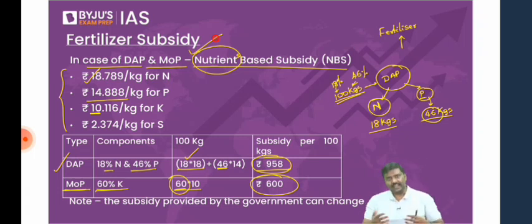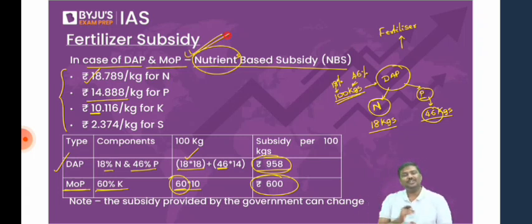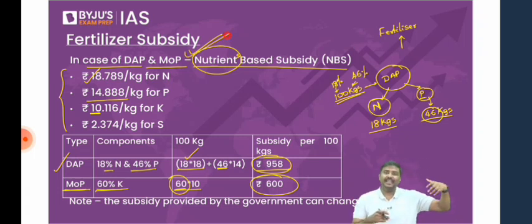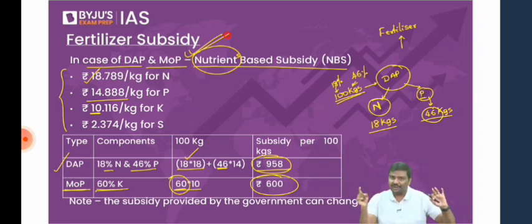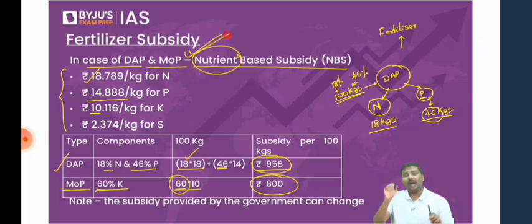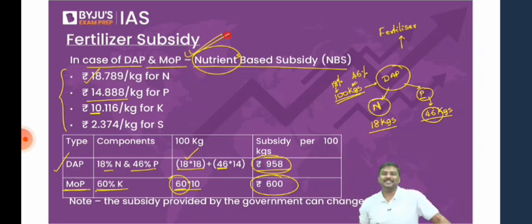Why? Historically, nutrient-based subsidy was introduced in 2010. So historically, we have been providing subsidies based on the urea methodology itself. So farmers in India are used to the methodology of urea subsidy, because they get a lot of subsidy in case of urea compared to nutrient-based subsidy as well as diammonium phosphate subsidy. Now imagine you change the subsidy regime to nutrient-based subsidy. Don't you think the price of urea will start increasing? The price of urea in the market will start increasing.